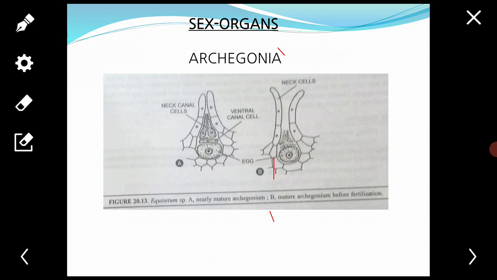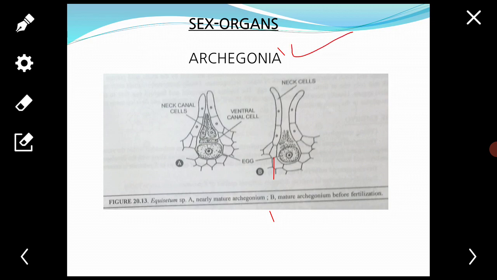The sex organs begin to develop when the prothalli growing under uncrowded and favorable conditions become 30 to 40 days old. Usually the archegonia develop first and the antheridia develop later.